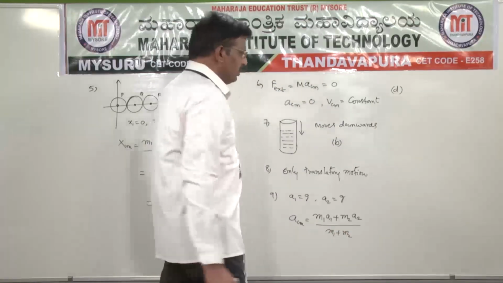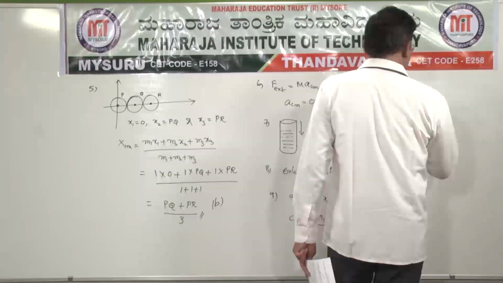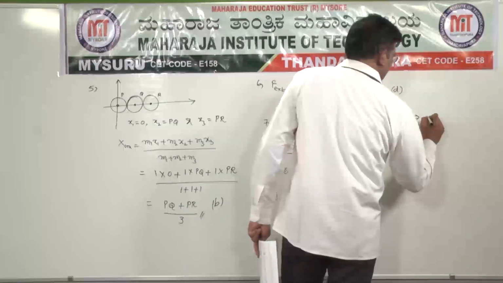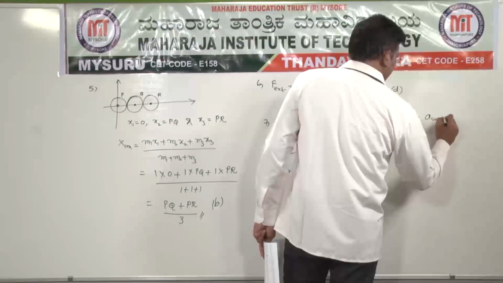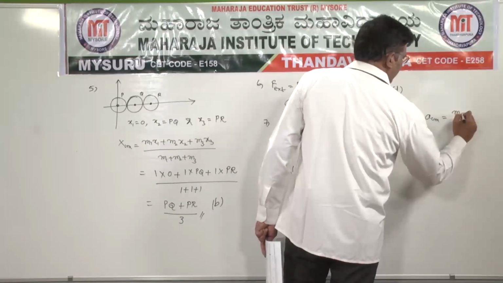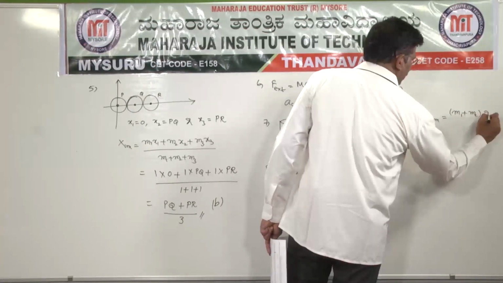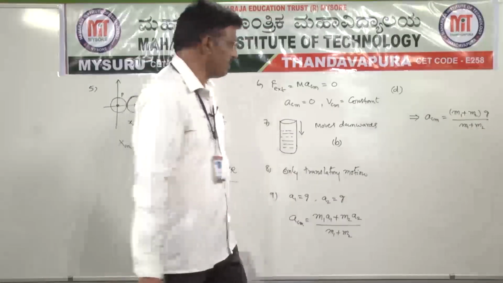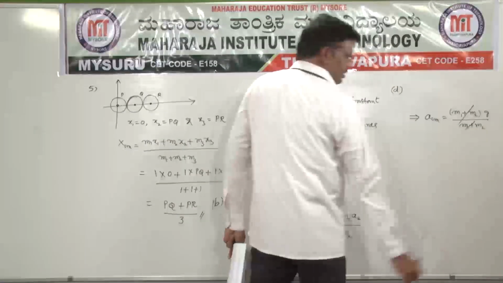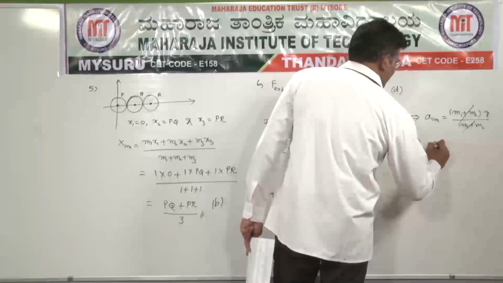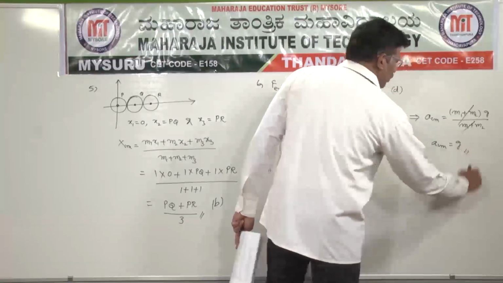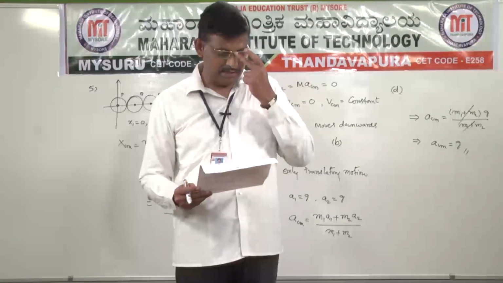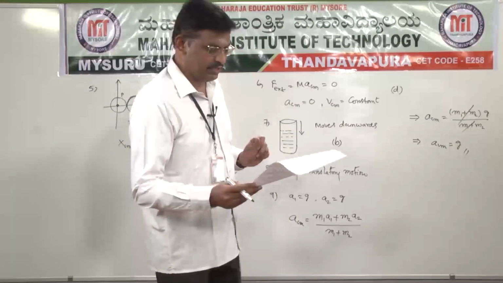By substituting, M1 A1 is g, A2 also g, so we can write ACM is equal to M1 plus M2 into g, common in the numerator, and the denominator is M1 plus M2. So the numerator and denominator M1 plus M2 cancel. So ACM is equal to g only. For question number 9, our answer is option A, g.